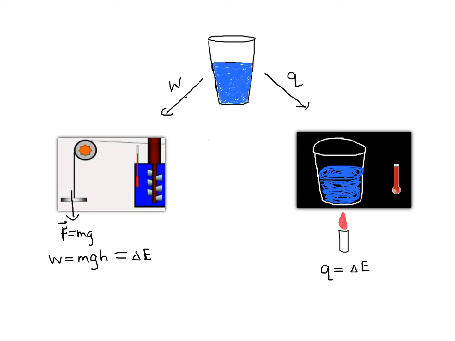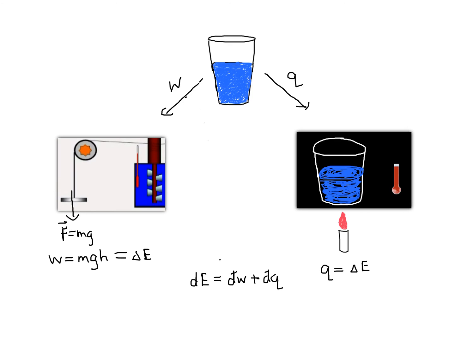Since there are only two ways to add energy to the water, either work or heat, I can say that any small increase in internal energy of the system, of the water, must be due to all the little increases of energy added as work, plus all the little bits of energy added as heat.